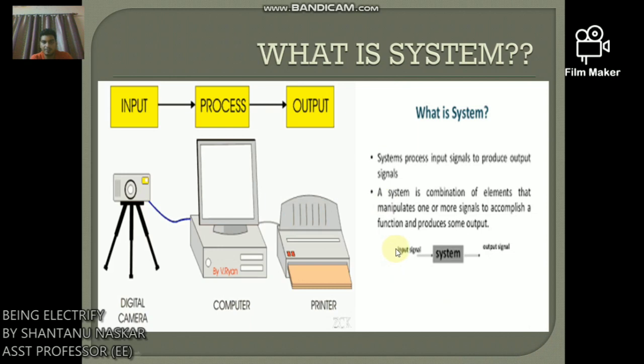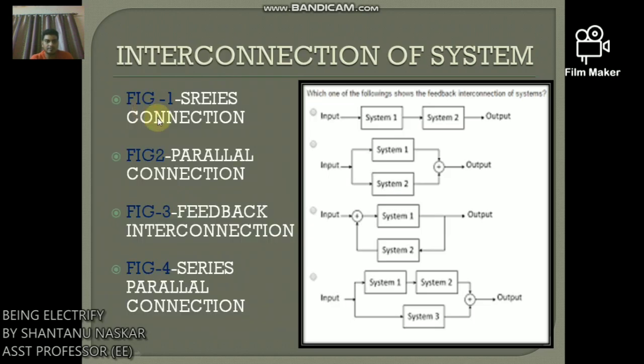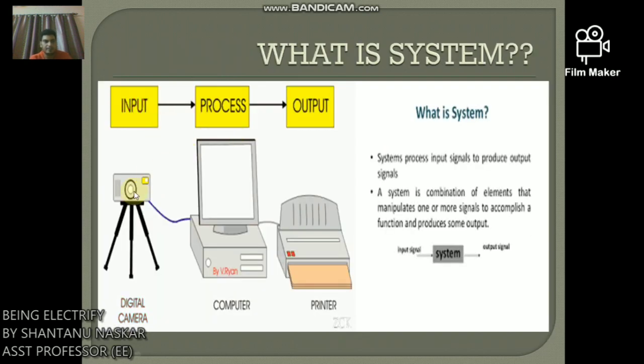So if this is an input signal, this is a system, it gets the output signal. Like here, if this is a digital camera, this is the computer where we can process the system, and this is the output, which is a printer.